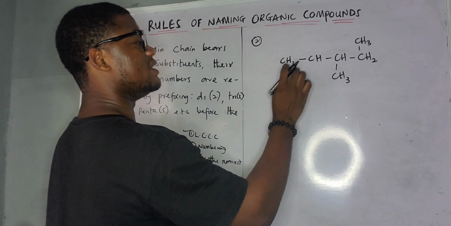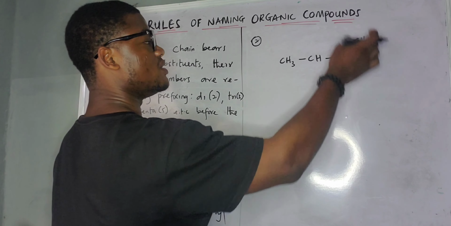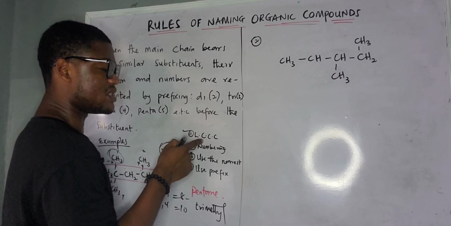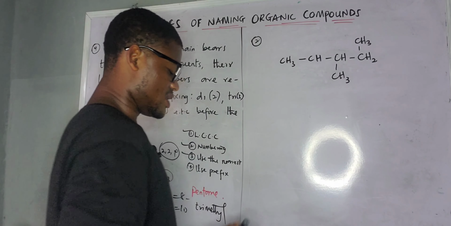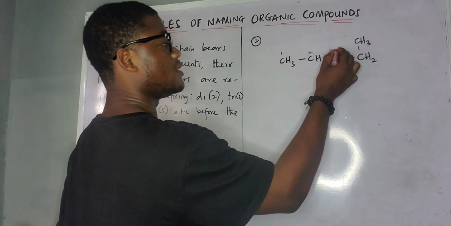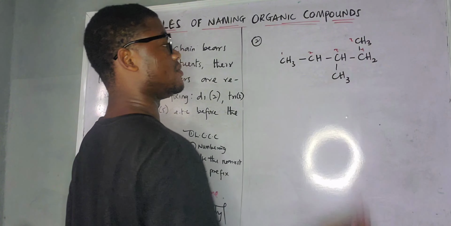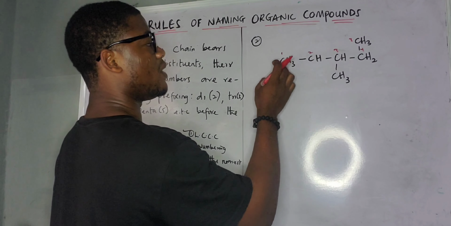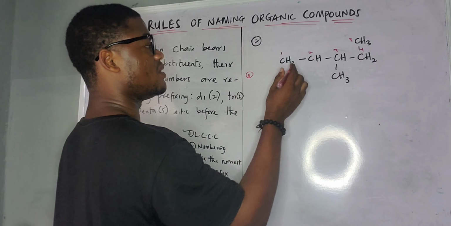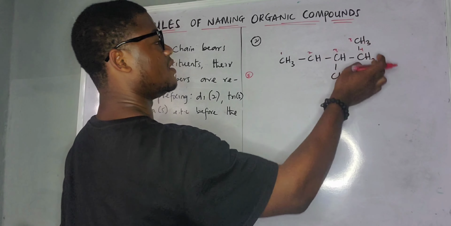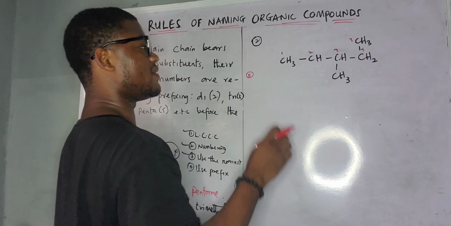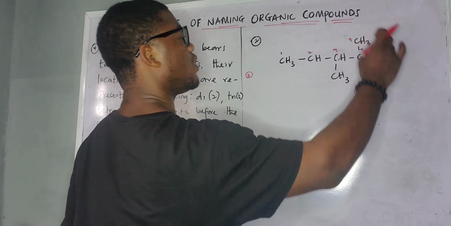We have CH3, CH, CH2, CH3, CH3. So the first thing is the longest continuous carbon chain. Now let us name it. Let us put the longest now. We have 1, 2, 3, 4, 5. That is one way. You can say 1, 2, 3, 4. That is 4. So we still have the 5 to be the longest one. 1, 2, 3, 4, 5. So the longest is 5.